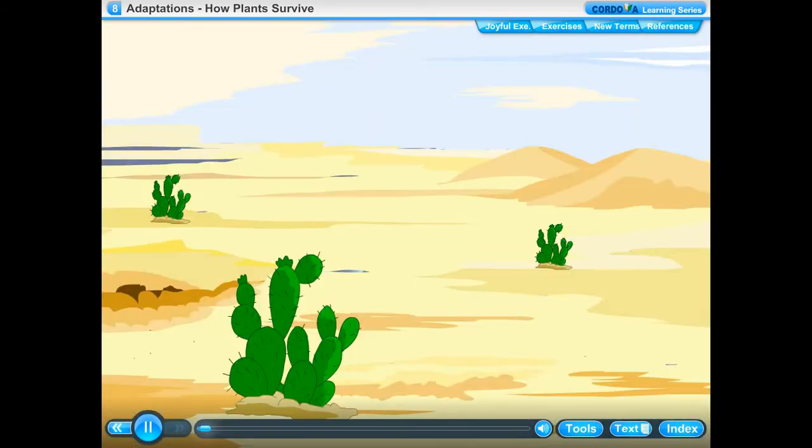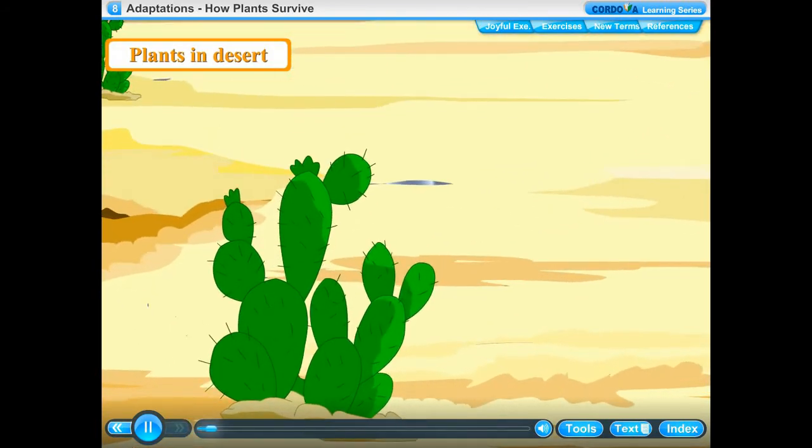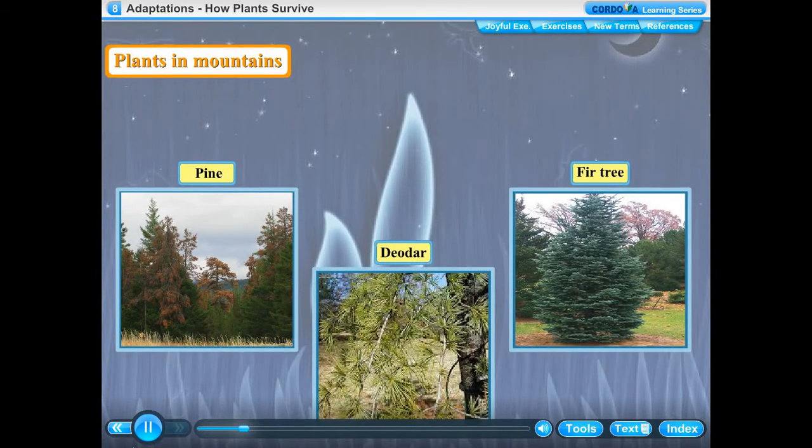Adaptation in terrestrial plants. Plants in desert. Leaves change into spines in most plants. This prevents water loss from the leaves as there is less water in the desert. The stem is green and has chlorophyll. It makes food. It also stores food and water. Roots spread out deep under the ground in search of water. Example, cactus.